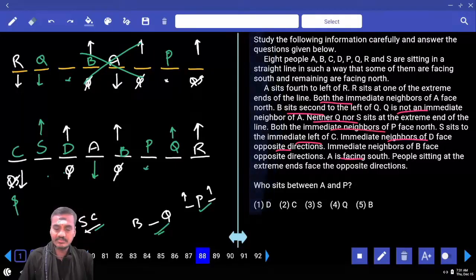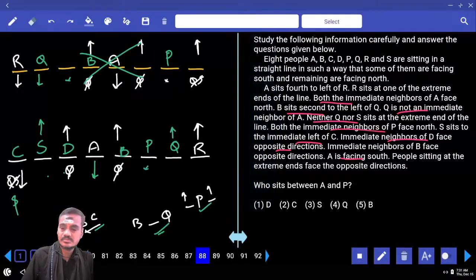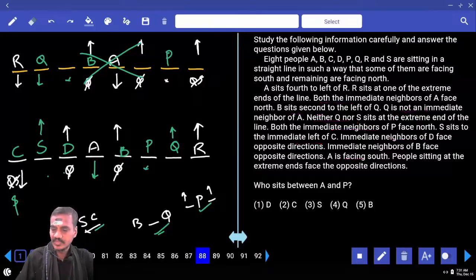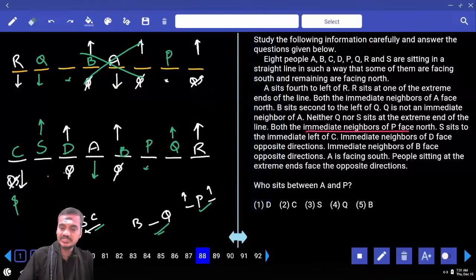Both the immediate neighbors of P face north, and P faces north. And how can you determine that P faces north? Both the immediate neighbors of P face north and R sits at one of the extreme ends, both the immediate neighbors of A are north, and A is facing, people sitting at the extreme end.